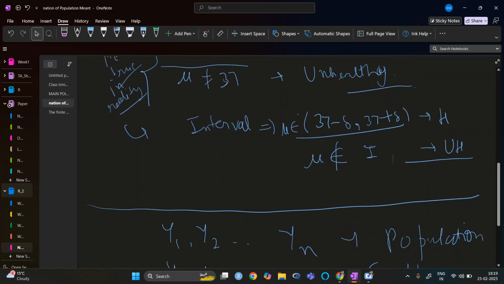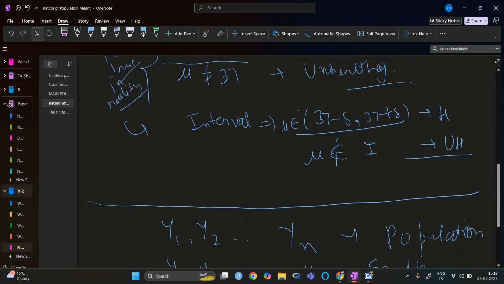So it needs to have some kind of interval. That interval we can write as 37 minus delta and 37 plus delta, and we say that if it belongs to this interval then it is healthy, otherwise it is not healthy. So now we need to find this delta. How do we find this delta?